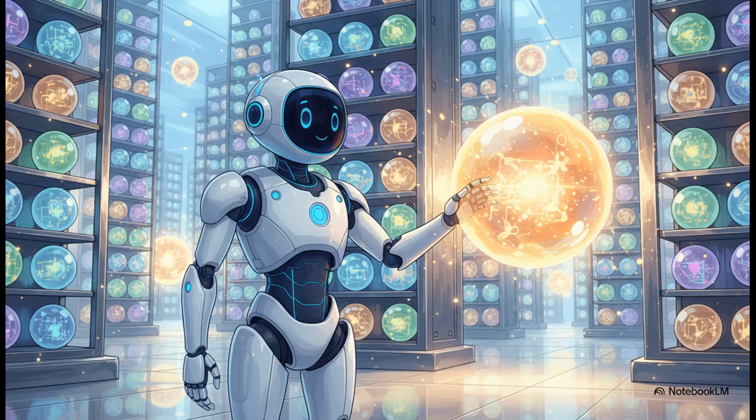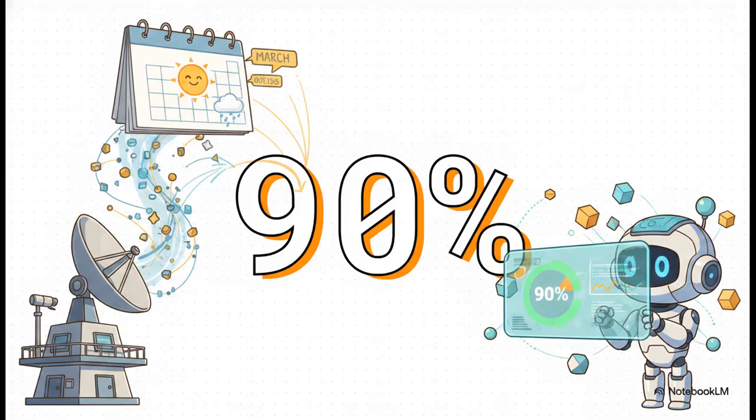It takes everything it's learned from the past and stores that knowledge not as concrete facts, but as probabilities, the chances of different things happening. So for instance, an AI agent might crunch, say, the last 50 years of weather data for the month of March. And if it finds that 45 of those 50 Marches were sunny, well, it stores that. It concludes there's a 45 out of 50 shot, or a 90% probability, that March is going to be sunny. That number, that probability, becomes its core belief about the world.